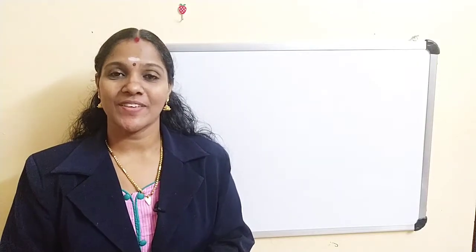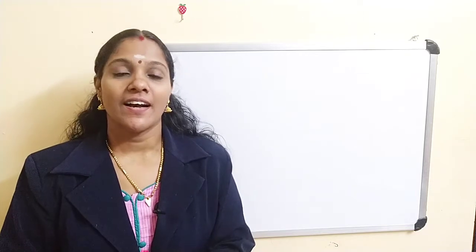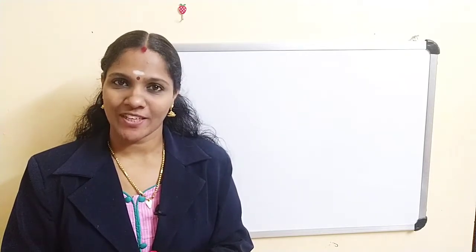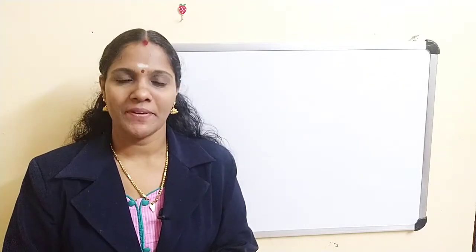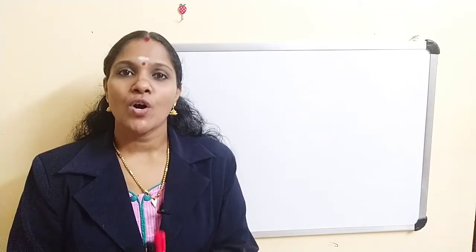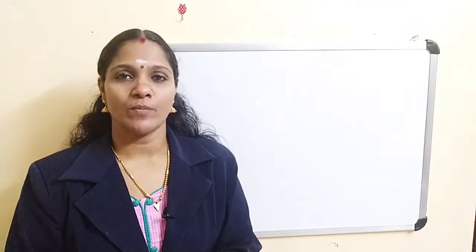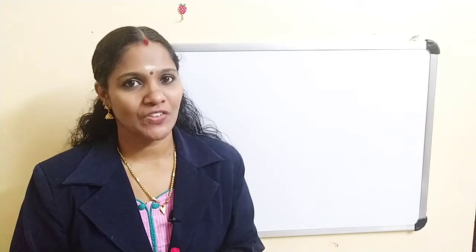So last class we discussed one lemma, and the statement of the lemma is: if M is a relatively compact set, then for every epsilon greater than 0 there exists a finite epsilon net in M. Okay. So now what about the converse part? Conversely, assume that for every epsilon greater than 0 there exists a finite epsilon net in M. And now we have to prove M is relatively compact.